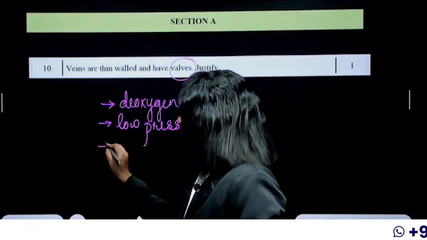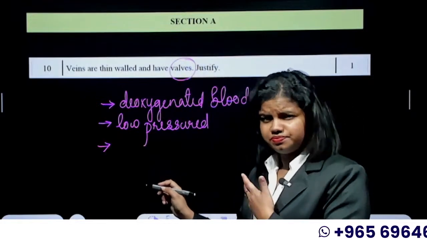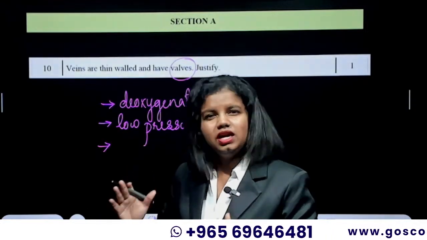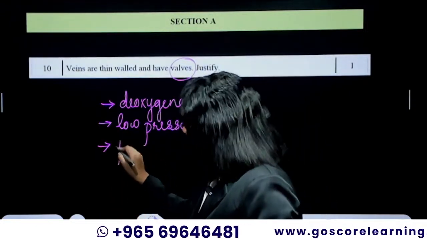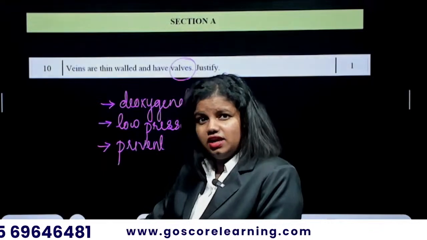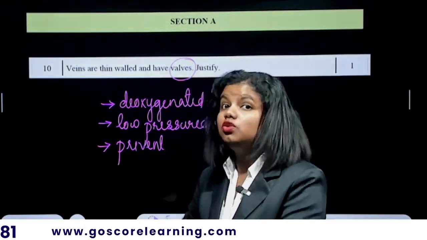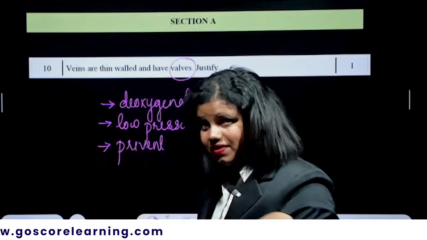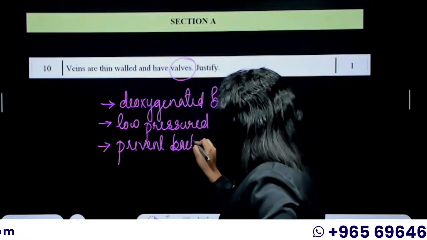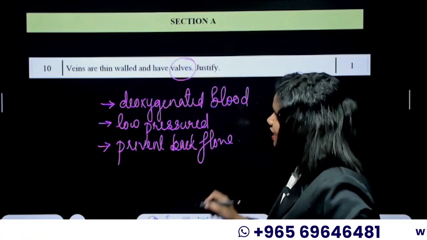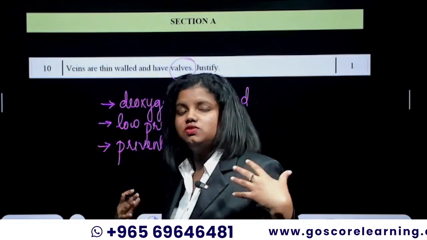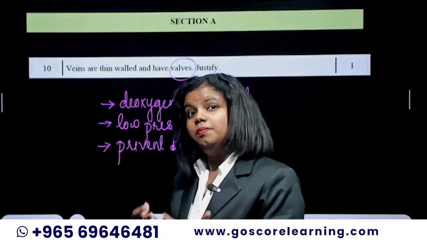Valves are the part where the backflow of blood is restricted. Blood which is already pumped shouldn't go back, so it is to prevent the backflow of blood that each and every vein in our body has a valve, especially the veins carrying blood to and from the heart.